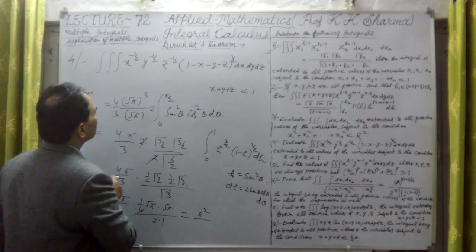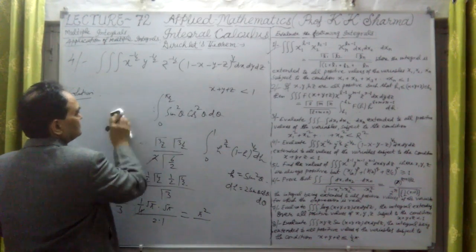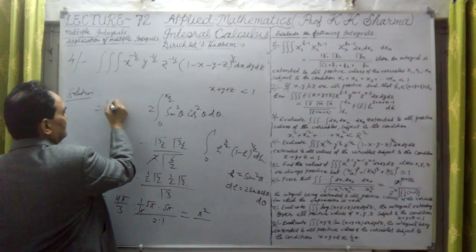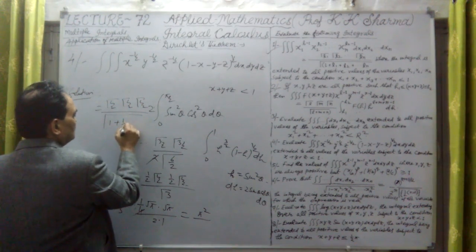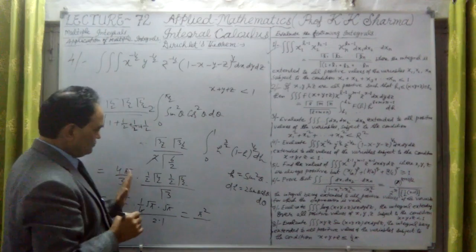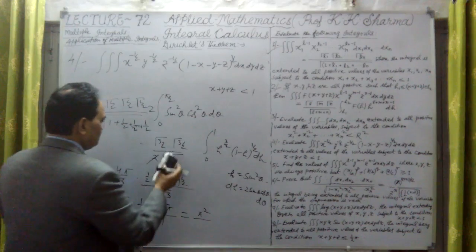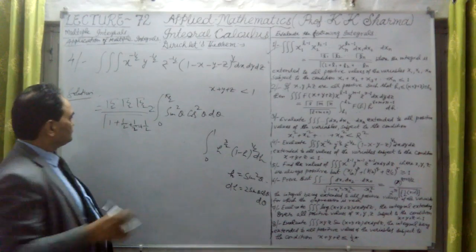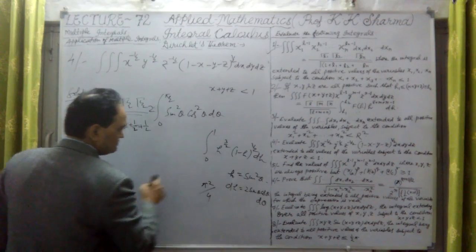This initial value is, let me take this, what is the initial value. Here the initial value was, out of this value, this twice cancel out. Okay, this was gamma 1/2, gamma 1/2, gamma 1/2 divided by gamma of 1 plus 1/2 plus 1/2 plus 1/2. Now let me solve this. What is the previous value? This is okay. This is the value. So what was this value? Let me solve it. So that will give us the final answer. Pi square upon 4 answer is there, but that was mistaken.